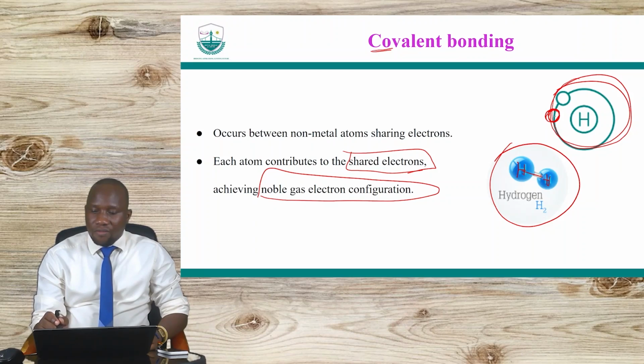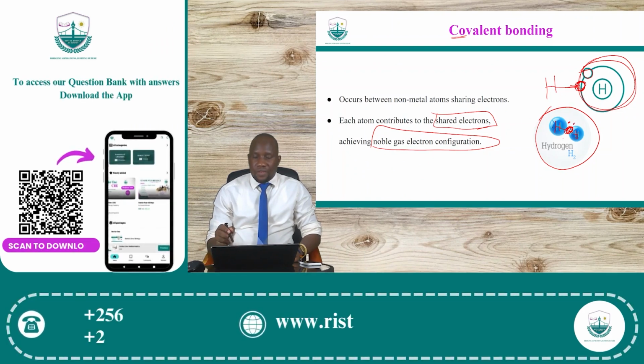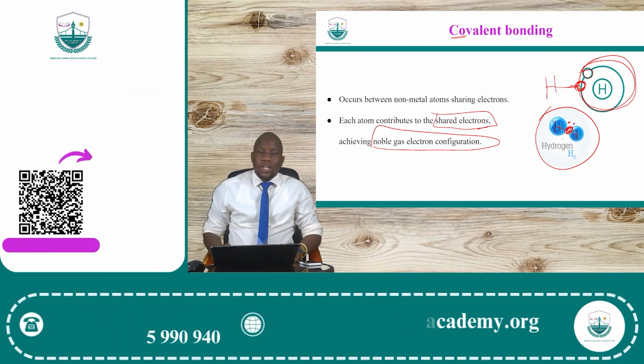So you have one contributing and the other contributing. Another hydrogen is contributing this. That's what you have, this bond here. This bond here consists of one atom from this and another atom from this. Okay? So that's what happens.